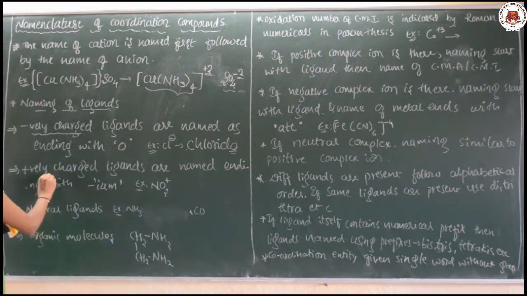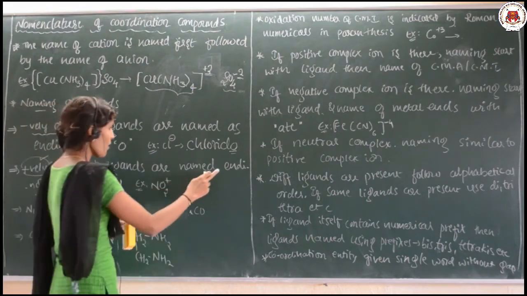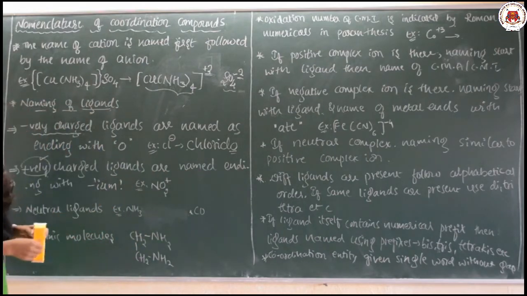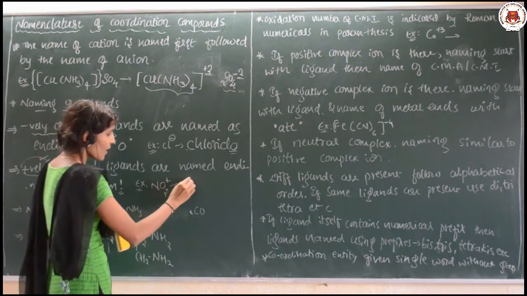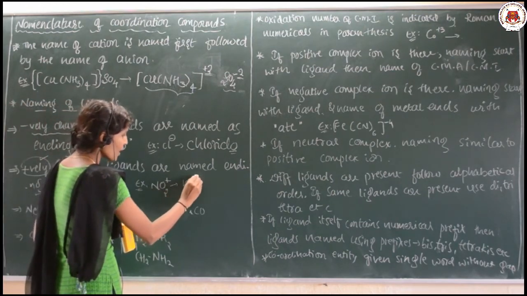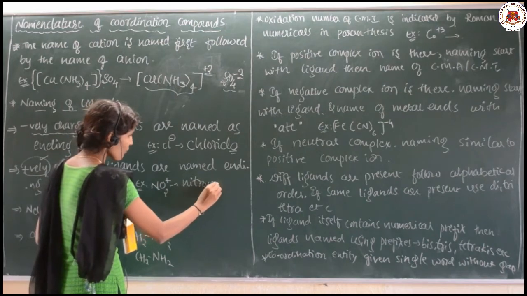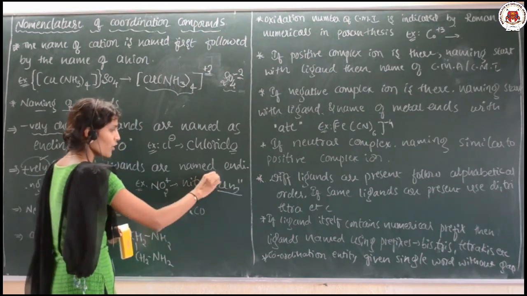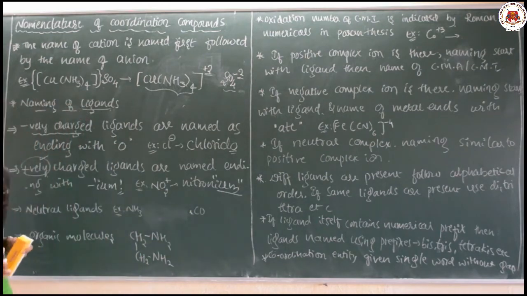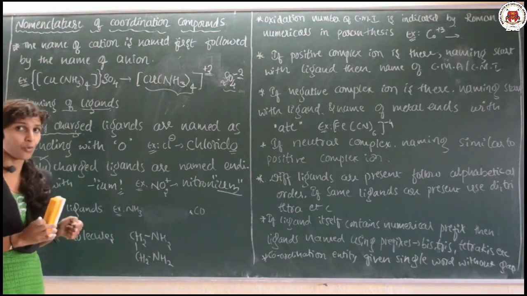Next, if the ligand is positively charged, then those are named ending with IUM. For example, NO2 plus is there, and it is named as nitronium. Nitro group, nitronium, IUM. It should end with IUM, that is nitronium.